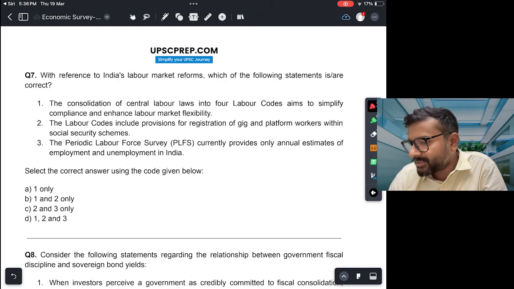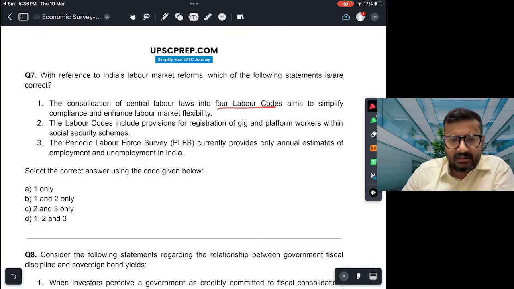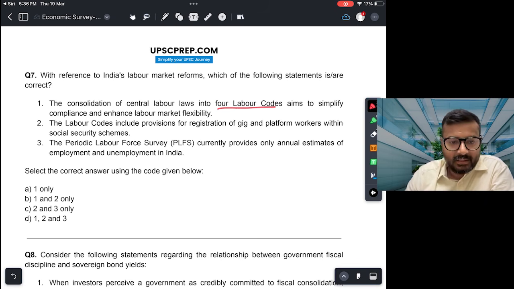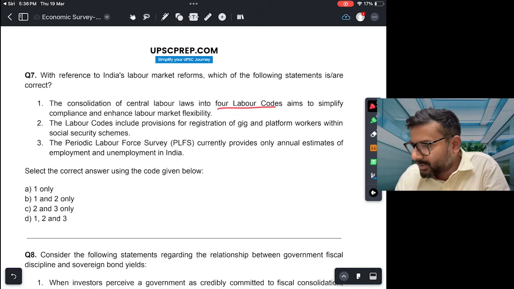7. With reference to India's labor market reforms, which of the following statements are correct? The consolidation of central labor laws into 4 labor codes aim to simplify compliance and enhance labor market flexibility. Yes, you must know this is true. India के पास पहले बहुत सारे labor laws होते थे. In fact, 29 labor laws have been consolidated into 4 labor codes, right? So this has been done, and this is to simplify the compliance and enhance labor market flexibility.